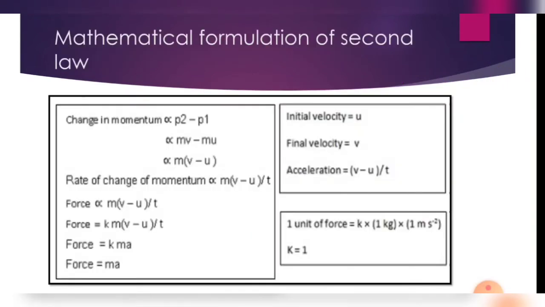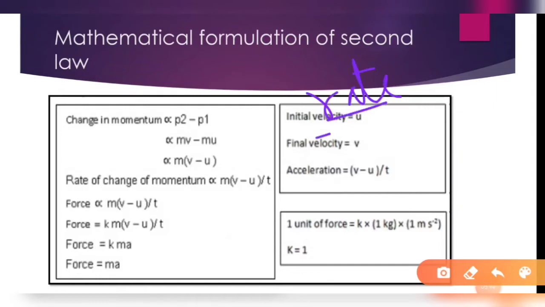So let's see the mathematical formulation of the second law of motion. Firstly, we need to know what the rate of change of momentum is.